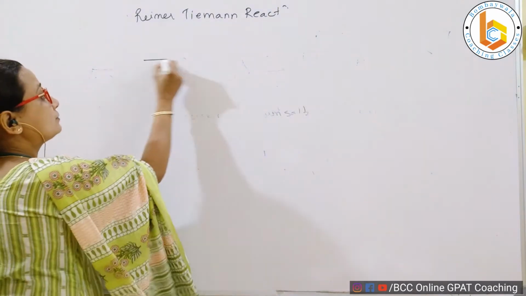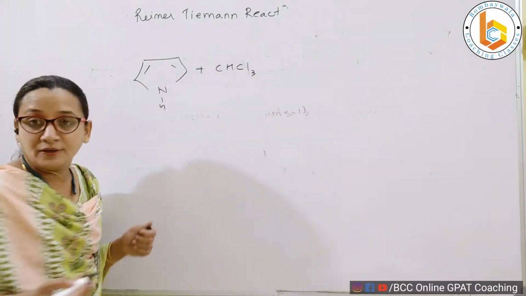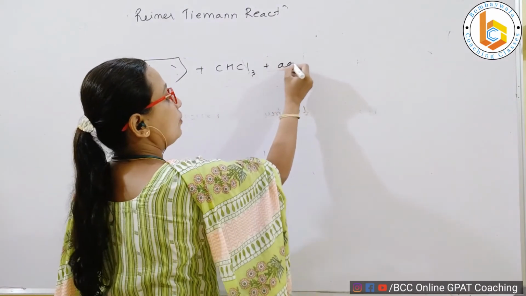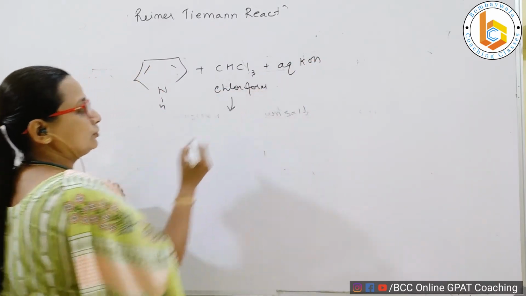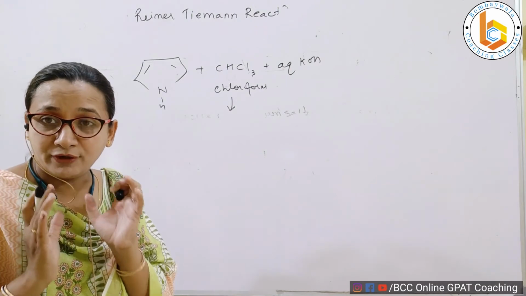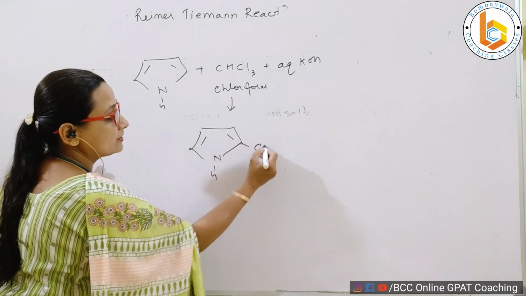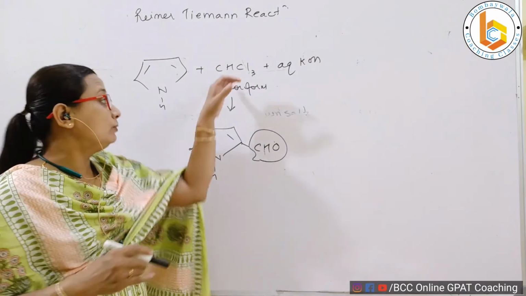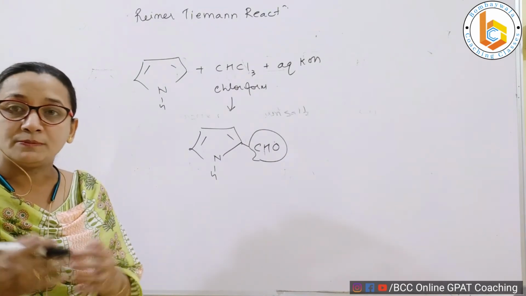When pyrrole reacts with chloroform, CHCl3, in presence of aqueous KOH, then remember this, that there is a very different type of reaction that occurs, and on pyrrole what substitution occurs is a CHO, an aldehyde functionality comes in. I have published a video on how the mechanism goes with respect to that of phenol. Similarly, the mechanism will go with respect to that of pyrrole also.